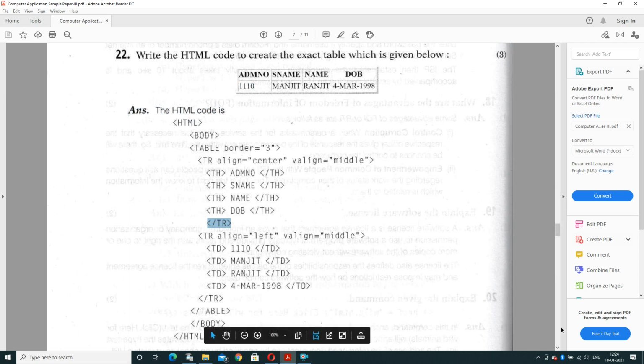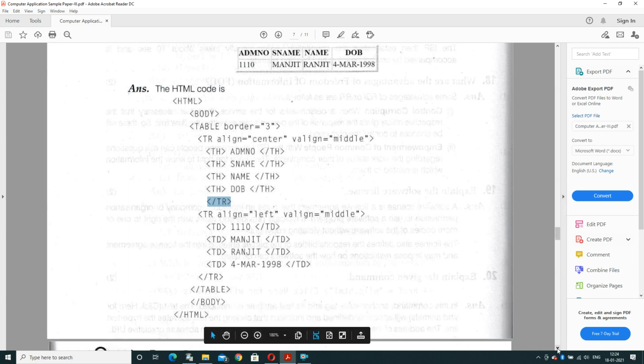Now the second row, it is table alignment equal to left. All data is printed on the left side, so we will take alignment equal to left and valign equal to middle. And the data is: first data is 110010, second is Manjeet, third is Ranjit, and fourth one is the date of birth that is given. Afterward the second row is completed. Afterward the table tag is completed, the body tag is completed, and the HTML tag is completed.